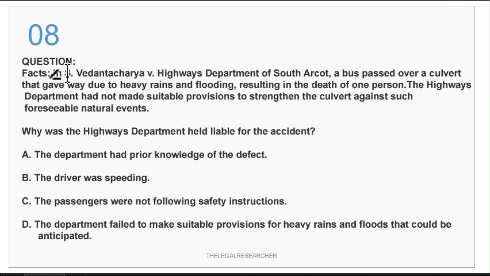Just because a bus is passing over a culvert, even if there is heavy rain and flooding, the department failed to make suitable provisions for heavy rains and floods that could be anticipated. This is the most correct option available here. The department had prior knowledge of the defect. It may or may not. Even if not, they could have foreseen. They should have foreseen. There is a foreseeability part. So option number D is correct. Other options are not correct.